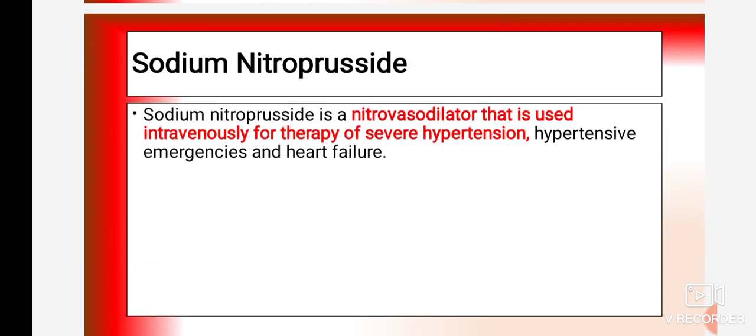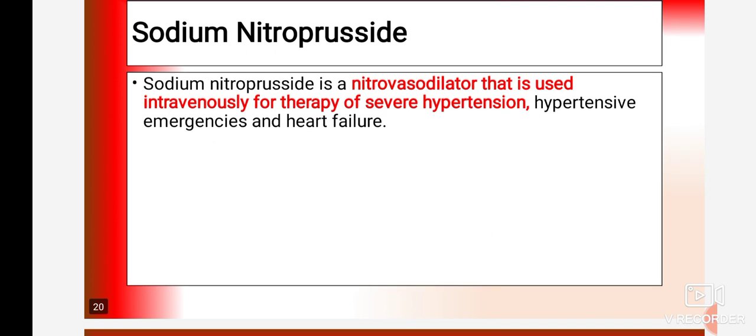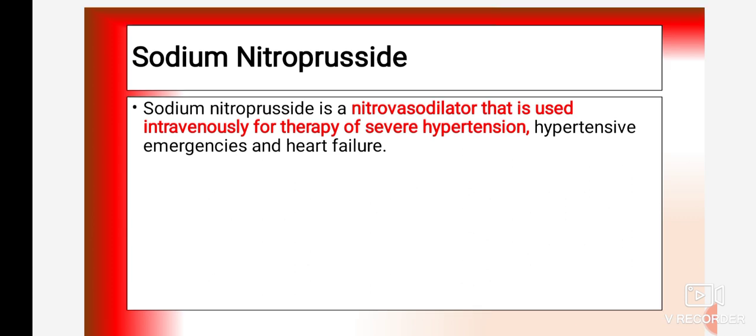Then next drug under this class is sodium nitroprusside. Sodium nitroprusside is a nitrovasodilator that is used intravenously for the therapy of severe hypertension. The mechanism of action is release of nitric oxide as it contains a nitro group. Mainly it is used in the therapy of severe hypertension, hypertensive emergencies, and heart failure. Whenever there is a heart failure or emergency treatment is required, sometimes at that time sodium nitroprusside is prescribed.